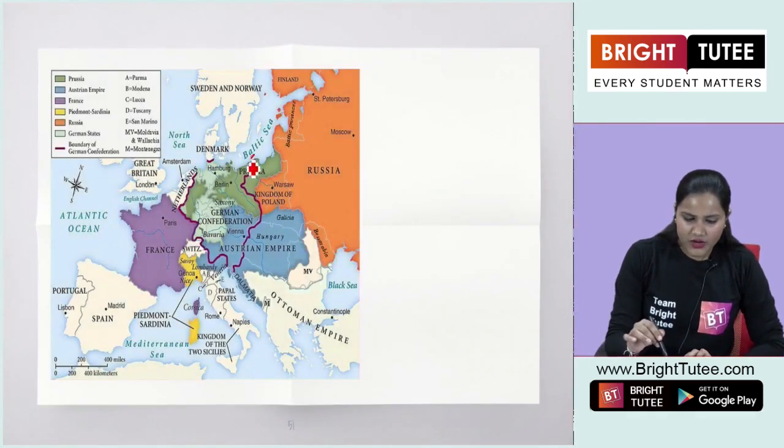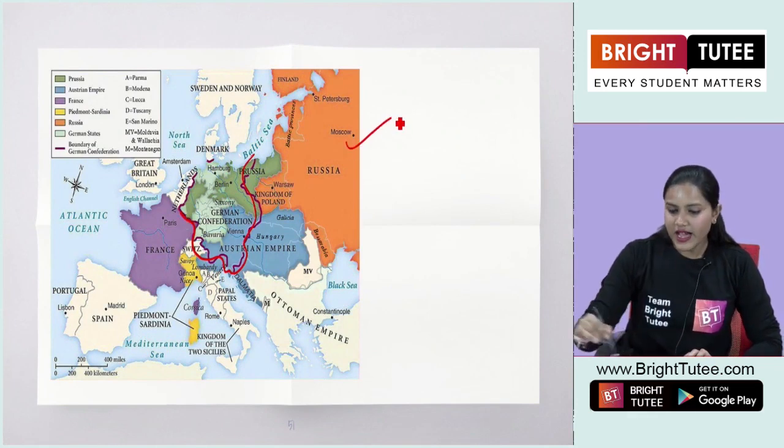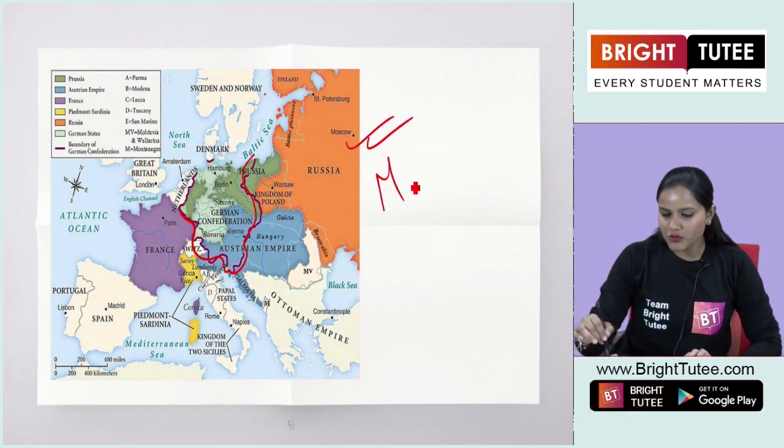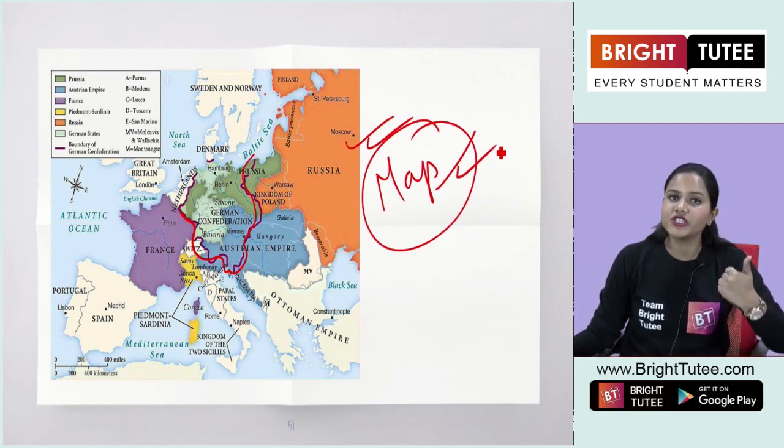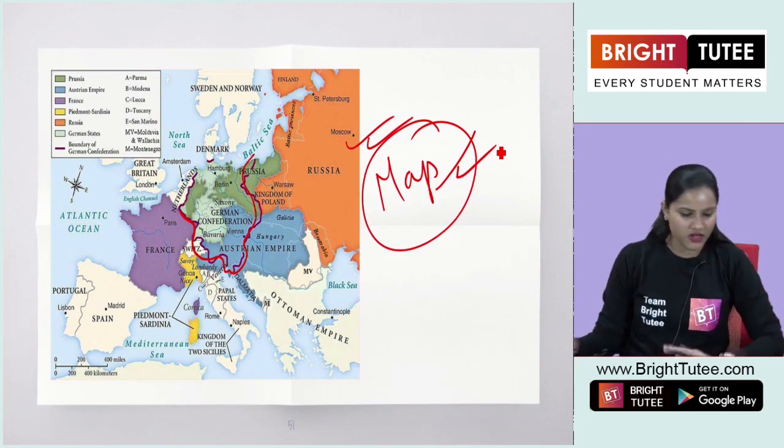Now, you can see all these regions here that we already have discussed, and I'm pointing at the map here, students, you must look at the map. It is really important when we are talking about the Treaty of Vienna, when we are talking about the Confederation of German States and so on.